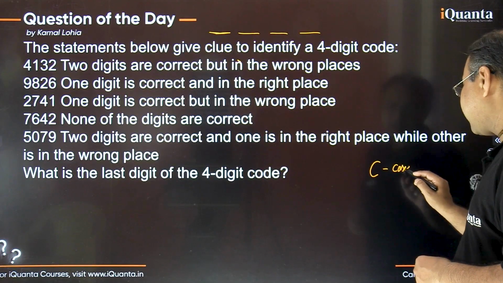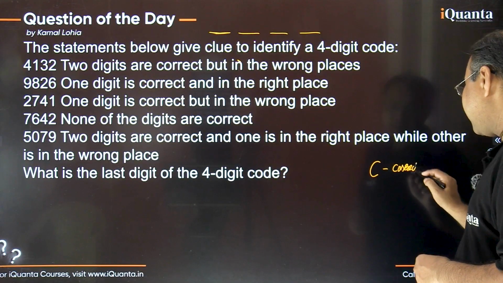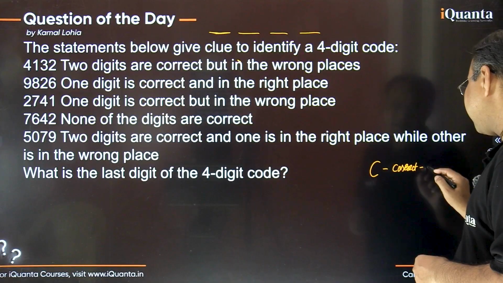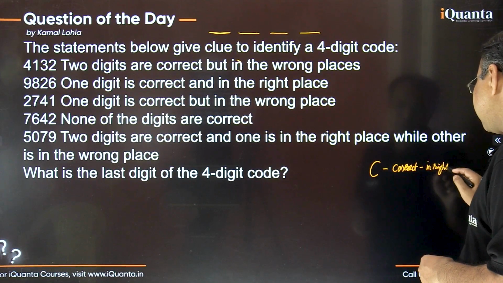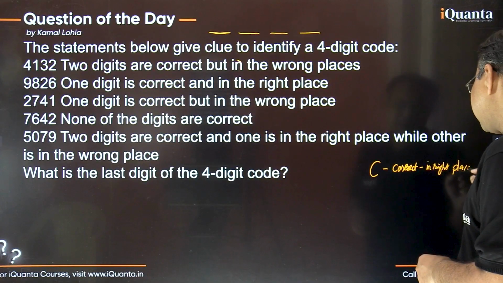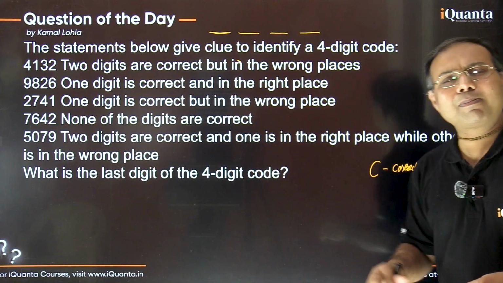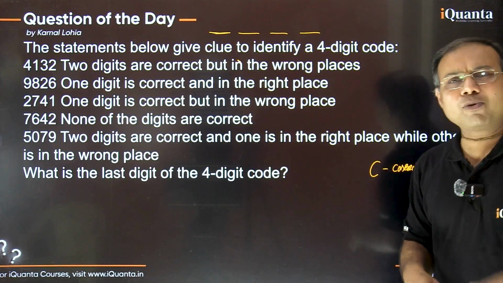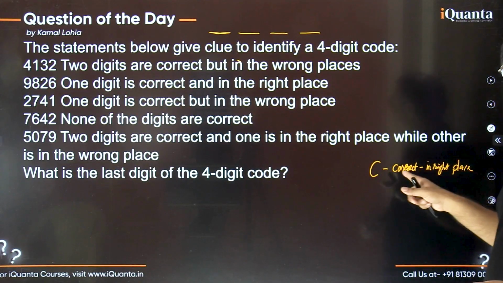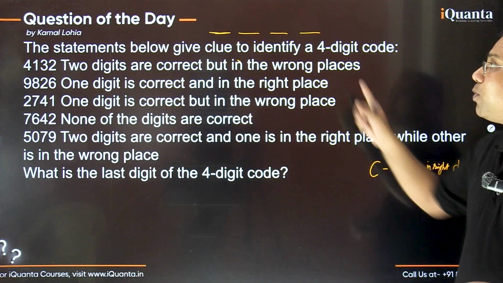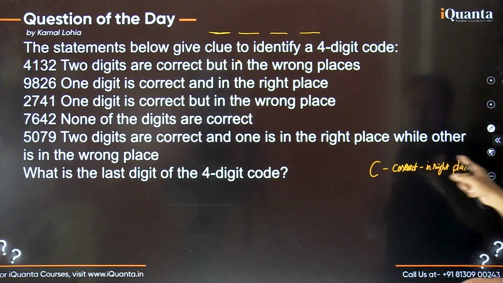Digit is correct. That means the digit is there in the code and in the right place. So let's call that particular digit by the letter C. ठीक है? तो C हम उस digit को बोलेंगे, उस number को लिखेंगे, which is correct digit or correct number, which is going to be used in the actual code, and it is in the right place also.